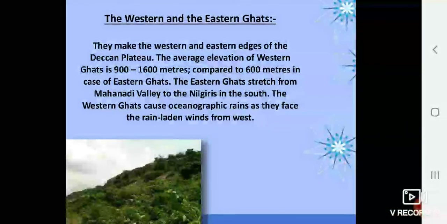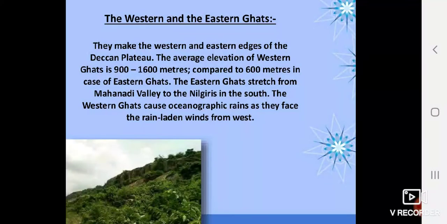Then we have the Western Ghat and the Eastern Ghat. Western and Eastern Ghat make the western and eastern edges of Deccan Plateau. The average elevation, meaning the height of Western Ghat, is 900 to 1600 meters, compared to 600 meters in the case of Eastern Ghat. So Western Ghat height is 900 to 1600. Eastern Ghat height is 600 meters. The Eastern Ghats stretch from Mahanadi Valley to the Nilgiri in the south,